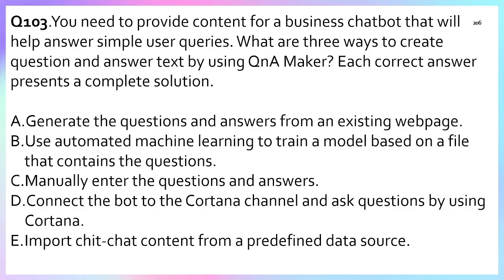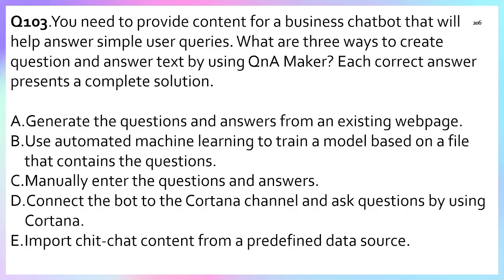So the question is asking for a chatbot which answers simple question queries, and we need to select three ways. Option A, generate the question and answer from an existing web page. Yes, we can use existing question answers from the web page.